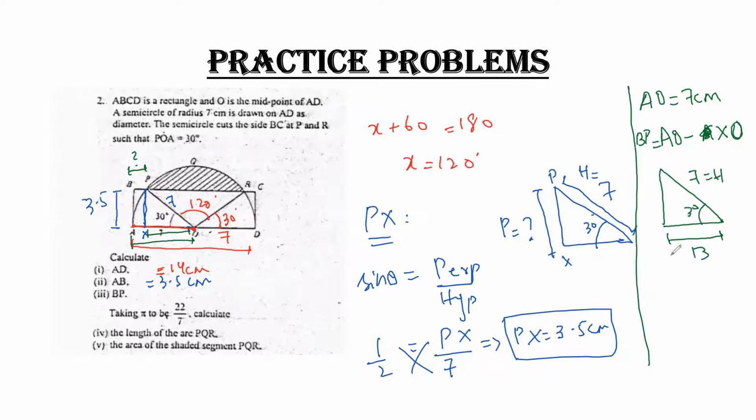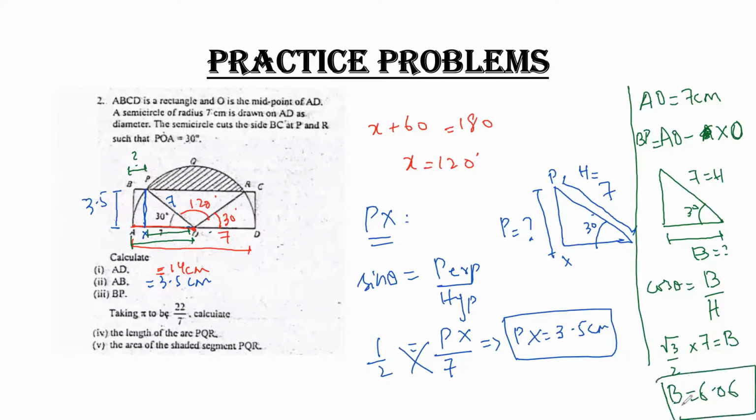The formula which includes hypotenuse and base is cos theta equals base upon hypotenuse. Cos 30 is equal to root 3 upon 2, and hypotenuse is 7, so the value of base is 6.06 centimeter.